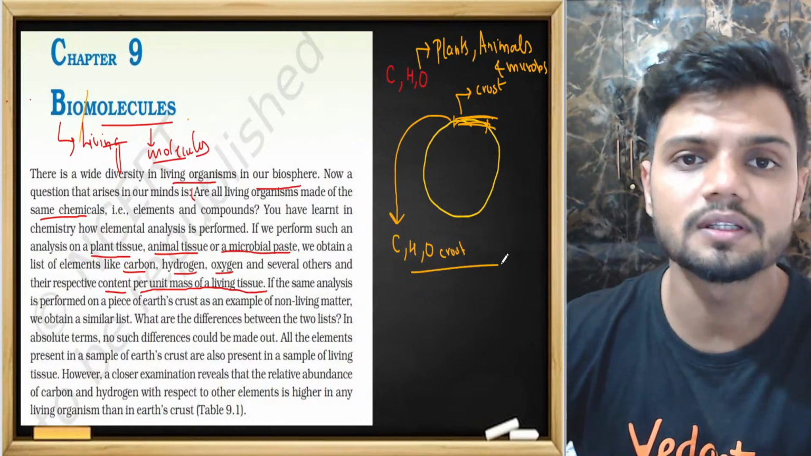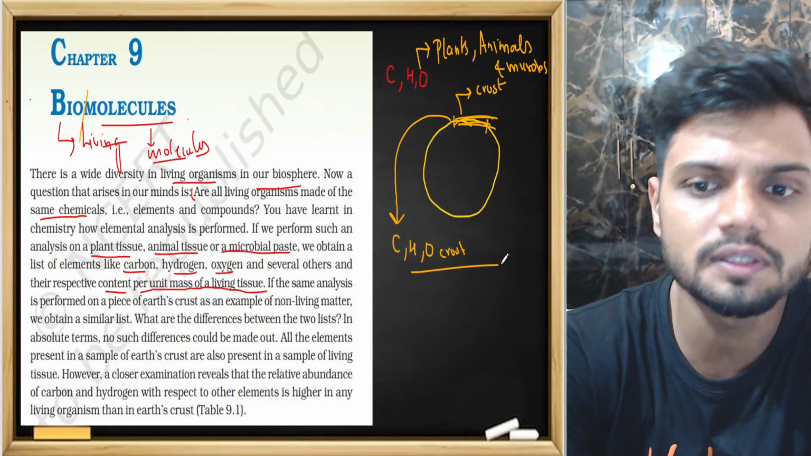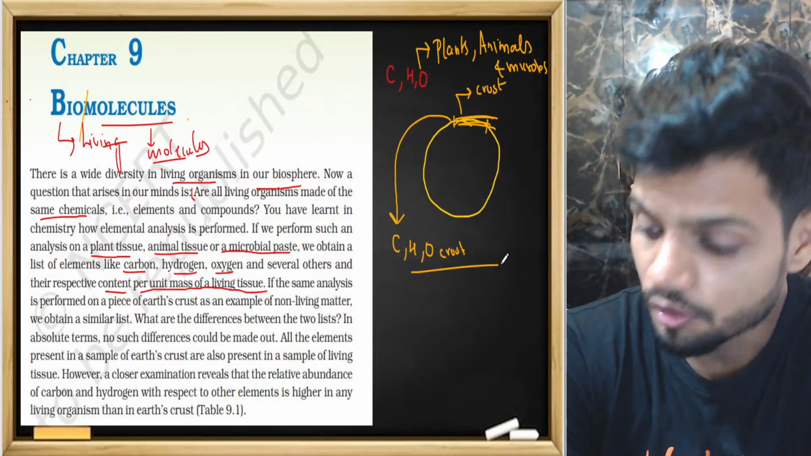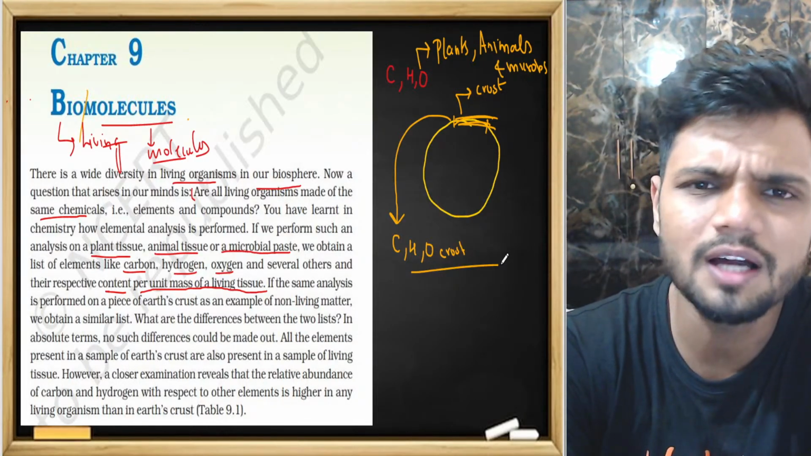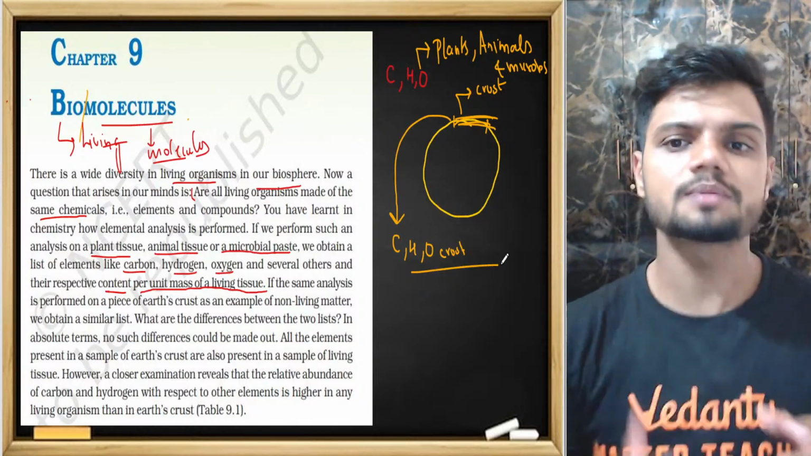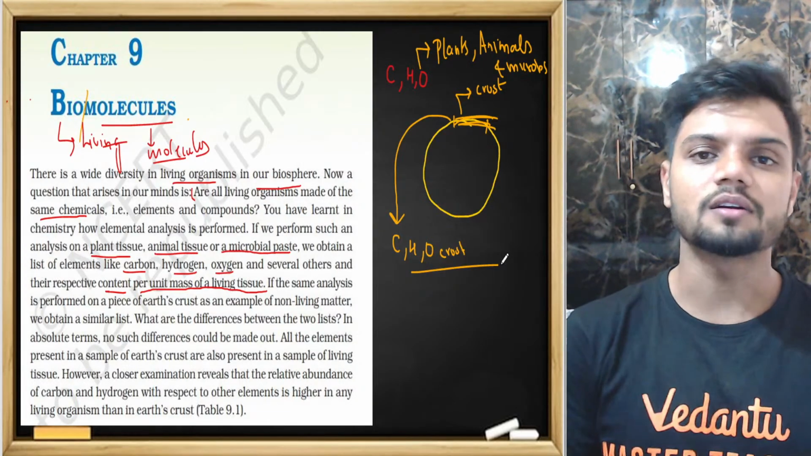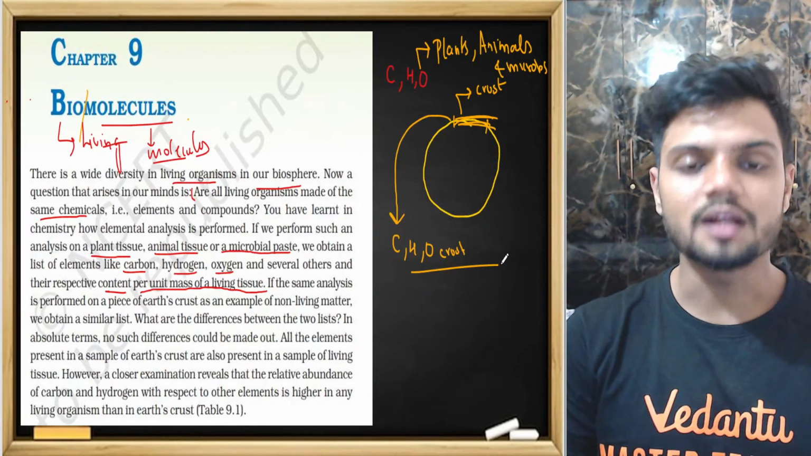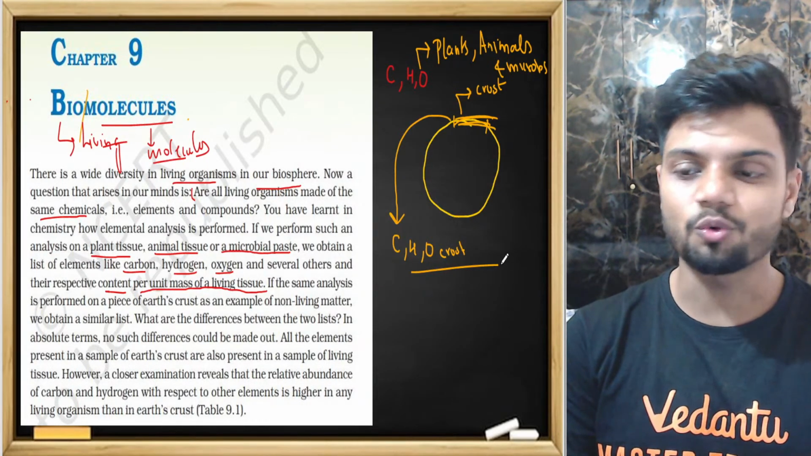Now you might ask me, sir, then what is the difference between living and non-living? Living things also have carbon, hydrogen, and oxygen. Non-living things also have carbon, hydrogen, oxygen. Then what is the difference between a plant and the Earth's crust? Students, the answer is very simple. The answer lies in the abundance, or the quantity.